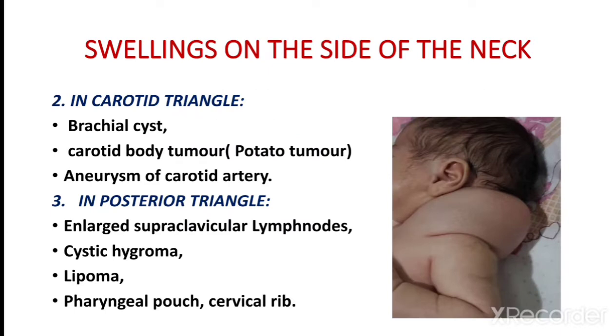In the carotid triangle: branchial cyst, carotid body tumor, also called potato tumor, and aneurysm of the carotid artery. In the posterior triangle: enlarged supraclavicular lymph nodes, cystic hygroma, lipoma, pharyngeal pouch, cervical rib. Here is the picture of cystic hygroma.